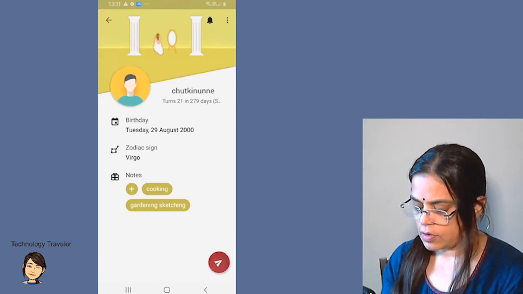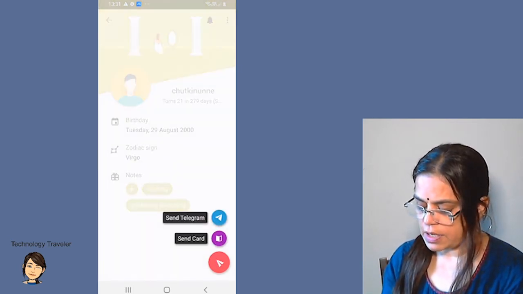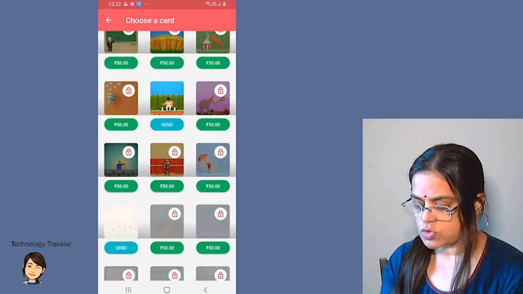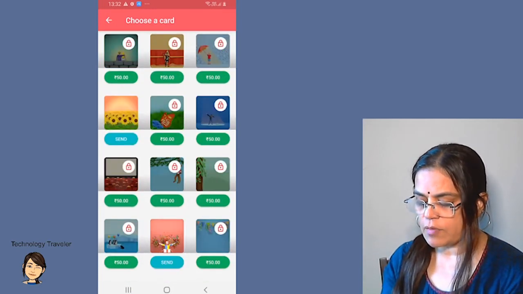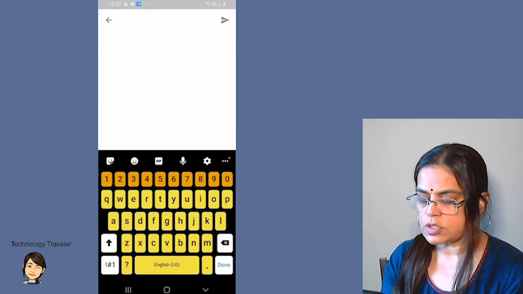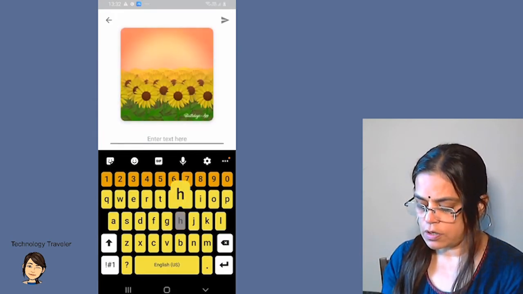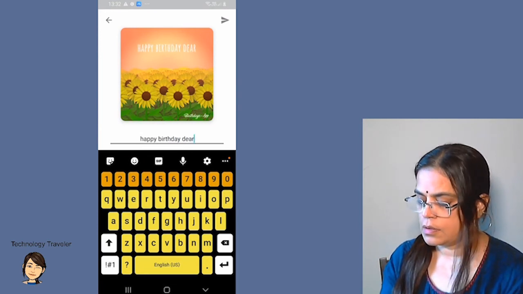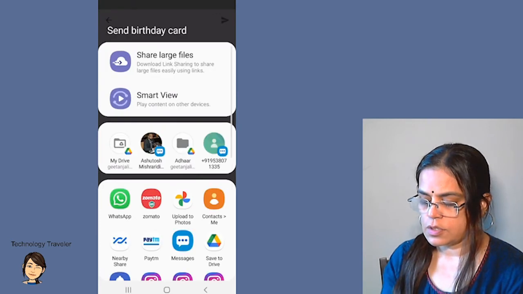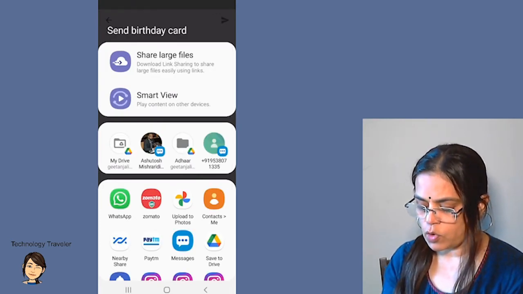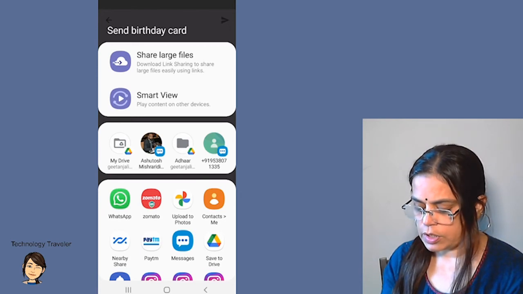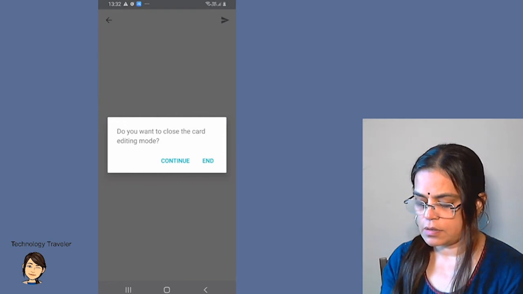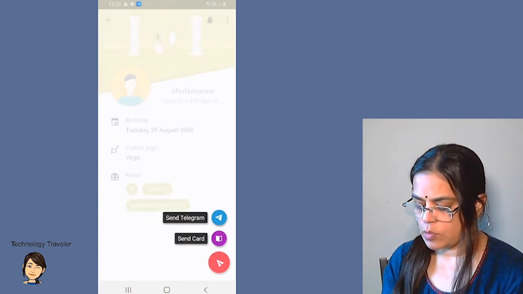Now if you click on this sign, you can either send a telegram message or even send a card. Click on send a card and look at the options of the cards. There are so many options. Some of them are locked because they come with the premium version. But if I click on this one, I can write my message here. So it's allowing me to send it even via WhatsApp or anywhere. Not going into those options, but you can send it by mail, by WhatsApp, by SMS. Back. I'm ending this editing mode.